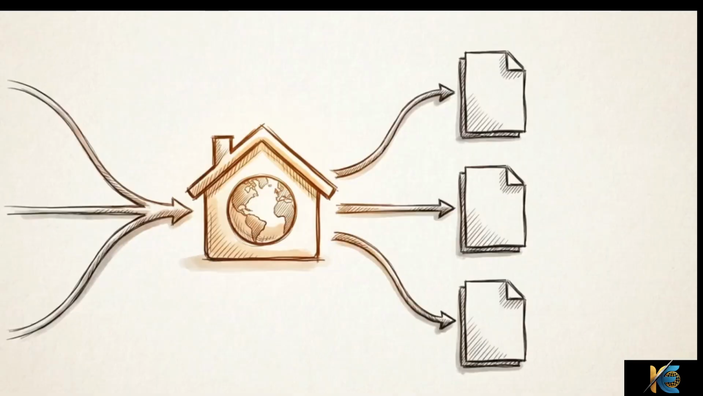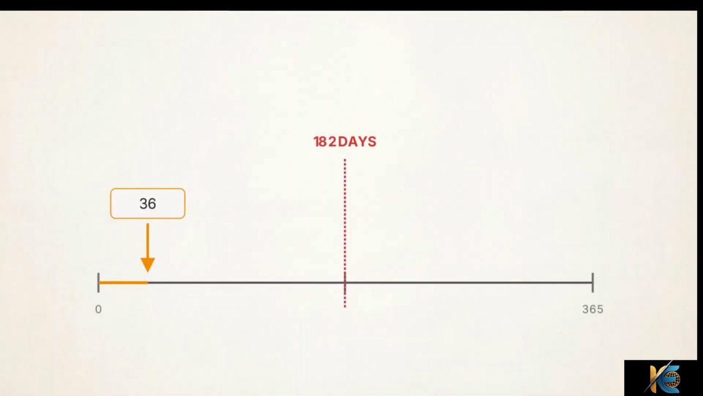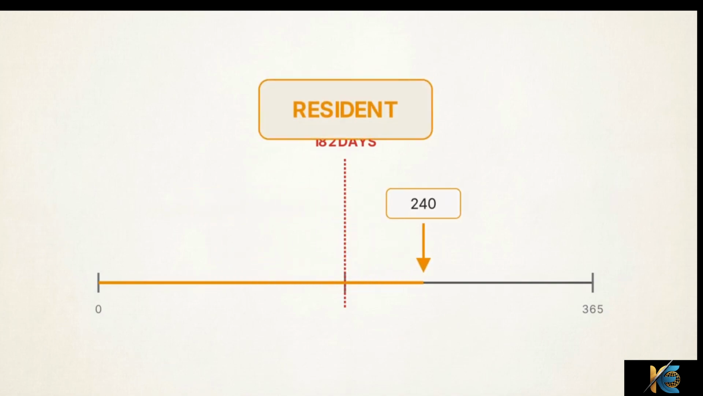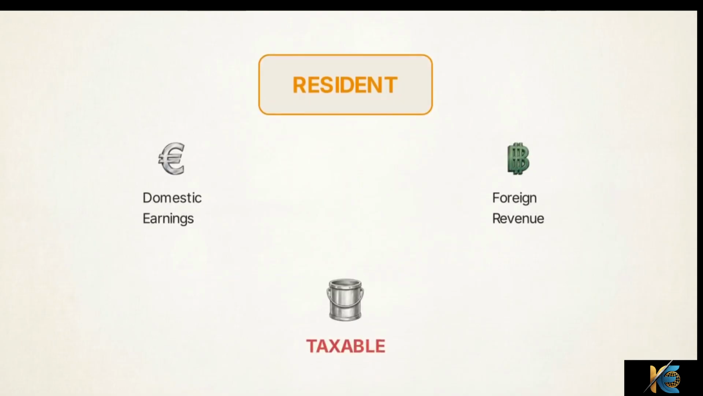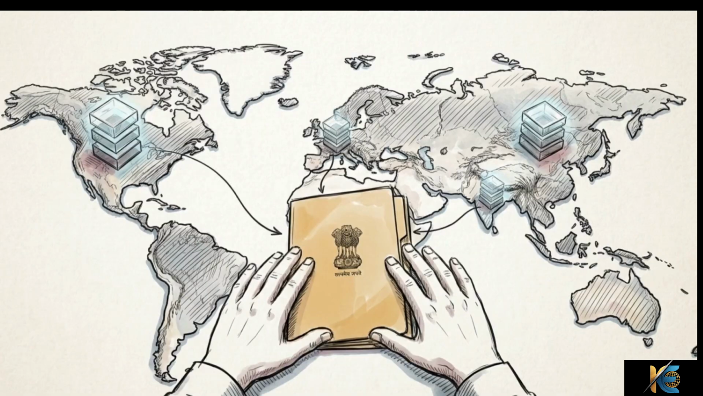Every tax calculation in India starts with one variable, your residential status. The tax code uses a physical day count to determine your status. Spending 182 days or more inside India makes you a resident. Once hitting that threshold, the government taxes your global income. Both domestic and foreign revenue funnel into the same taxable bucket. For a resident, geography no longer limits tax liability. Your worldwide earnings are subject to Indian tax rates.